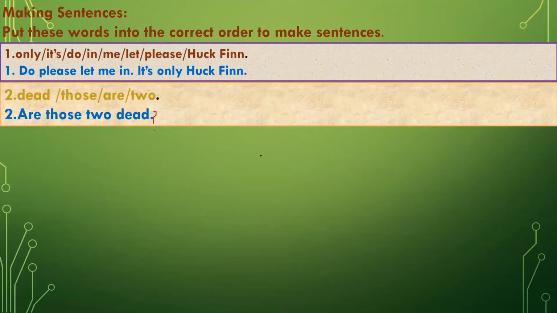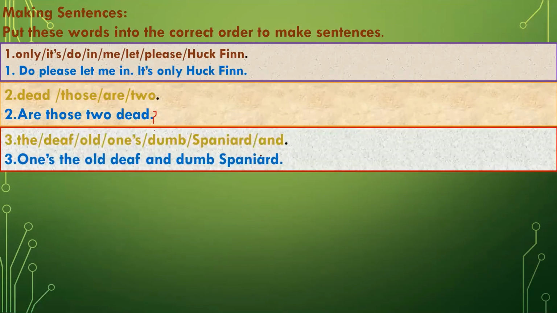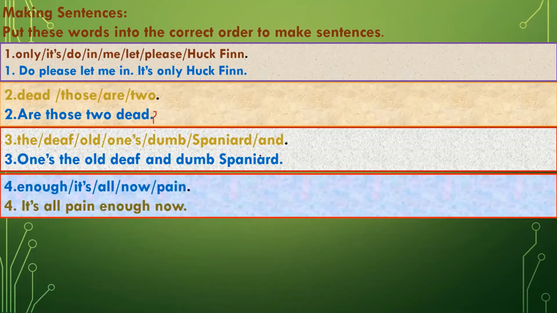We are moving towards the next sentence: the old deaf and dumb Spaniard. The fourth one: It's all pain enough now.